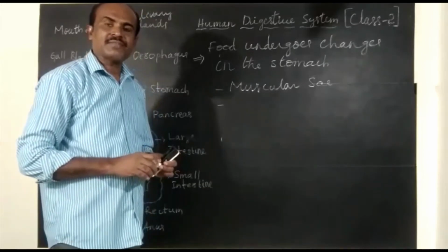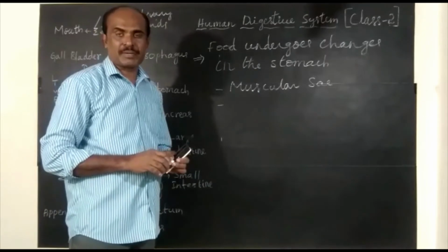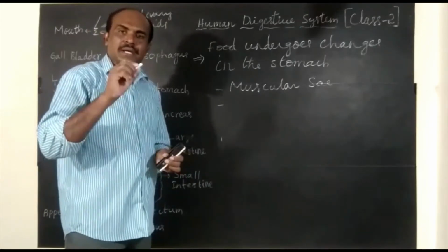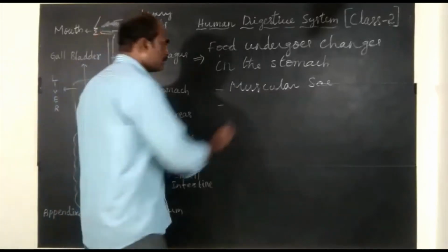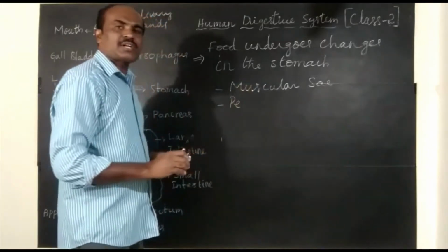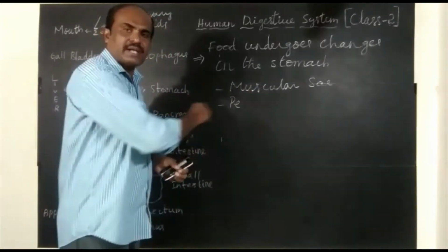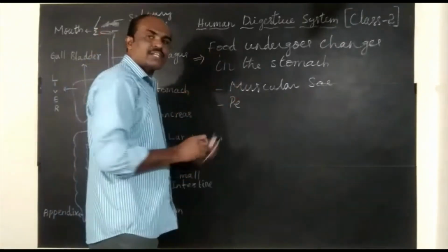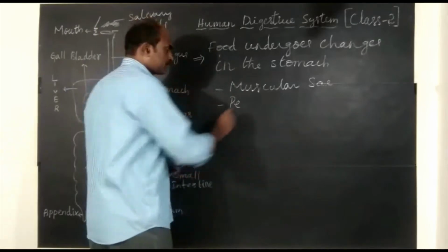As a result of rhythmic contraction and relaxation of muscles of the stomach, food is mixed up with gastric juice thoroughly. So those contraction and relaxation of muscles of the stomach are peristaltic movements only.